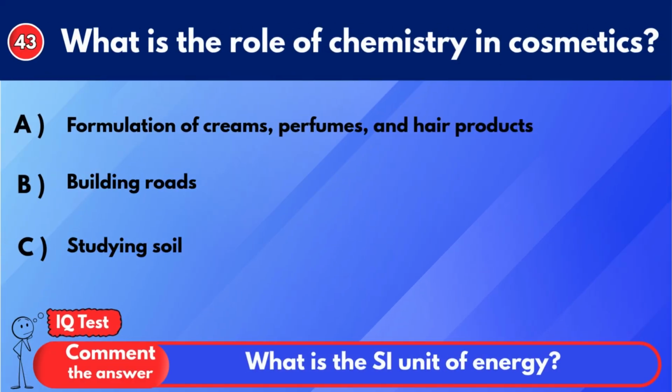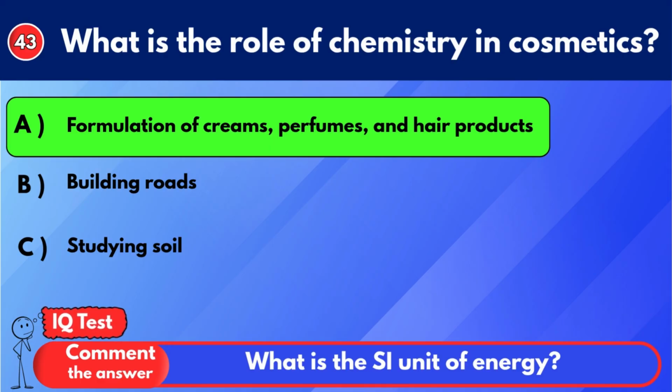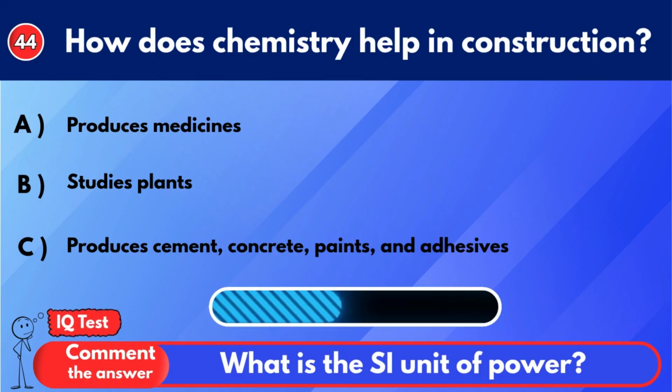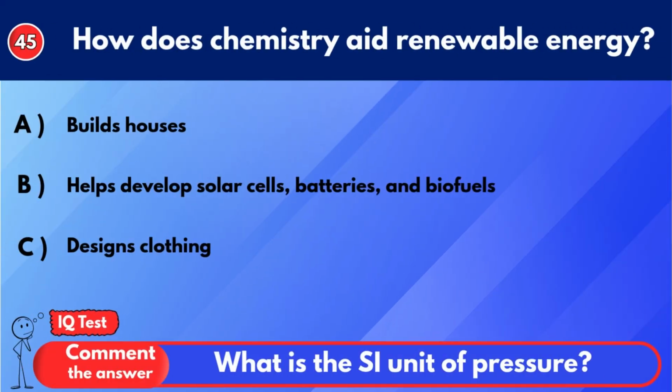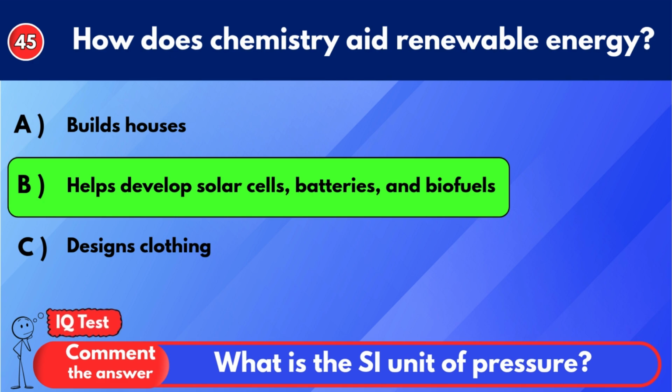What is the role of chemistry in cosmetics? Formulation of creams, perfumes, and hair products. How does chemistry help in construction? Produces cement, concrete, paints, and adhesives. How does chemistry aid renewable energy? Helps develop solar cells, batteries, and biofuels.